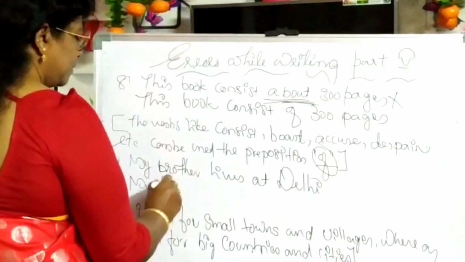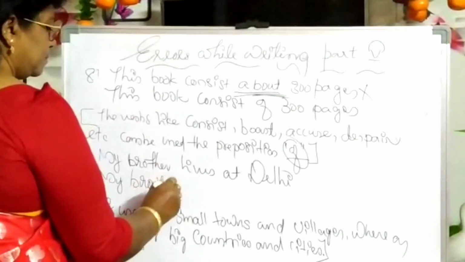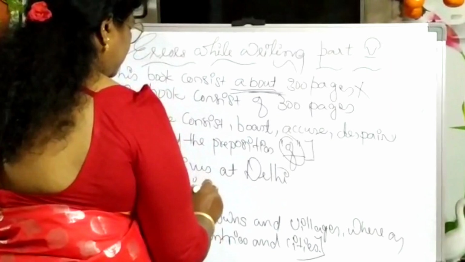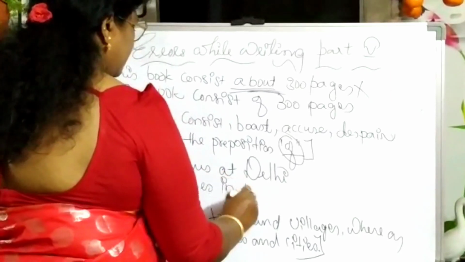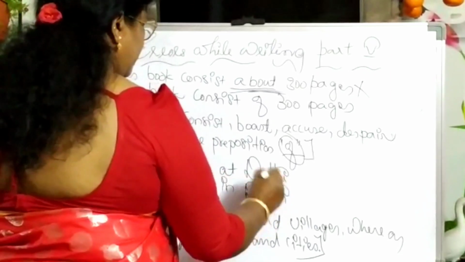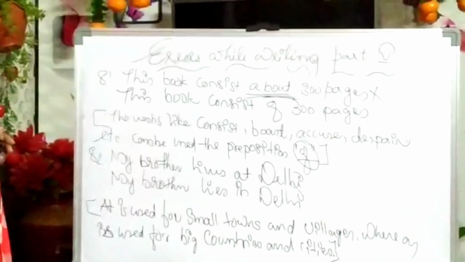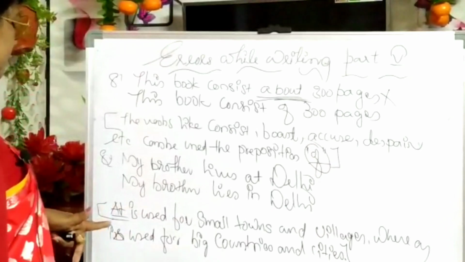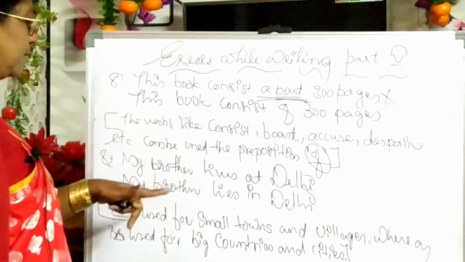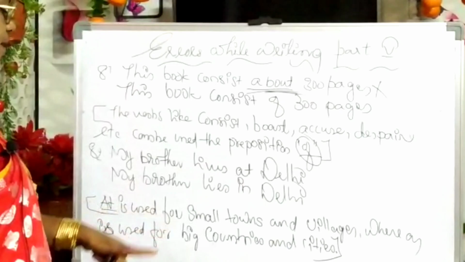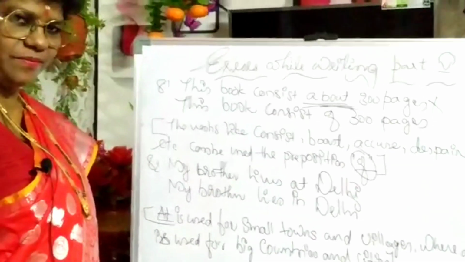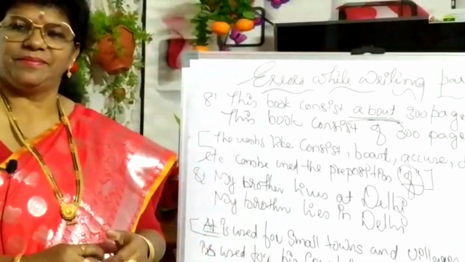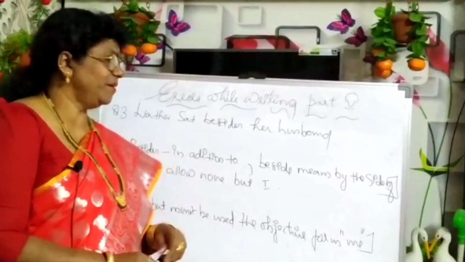My brother lives in Delhi. So at is used for small towns and villages, whereas in is used for big countries and cities. Don't forget that. Try to remember this.